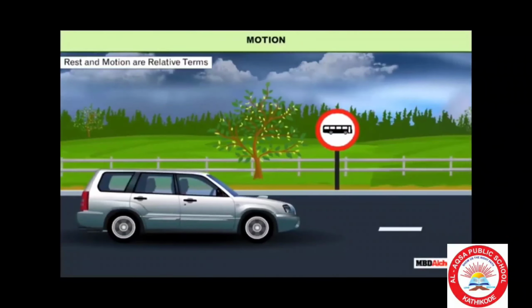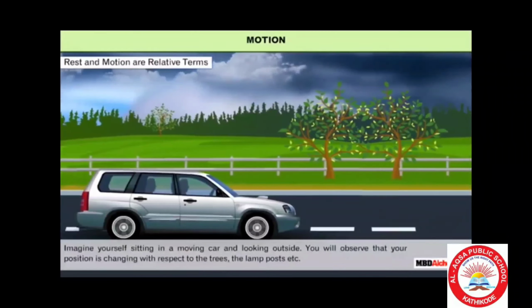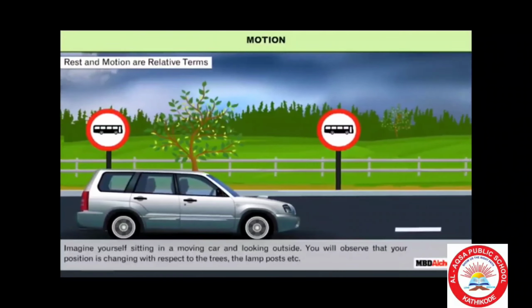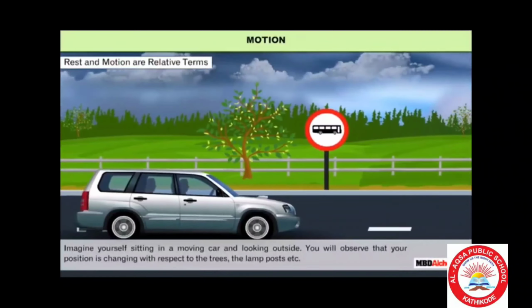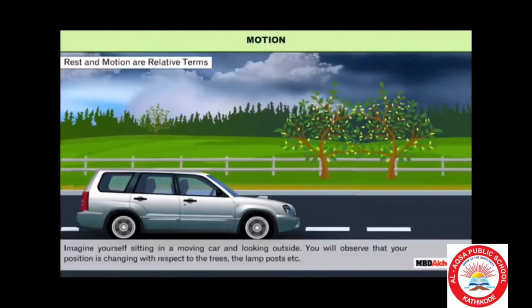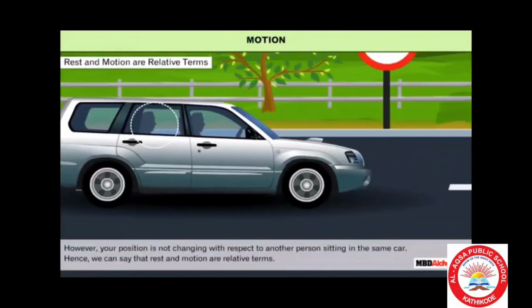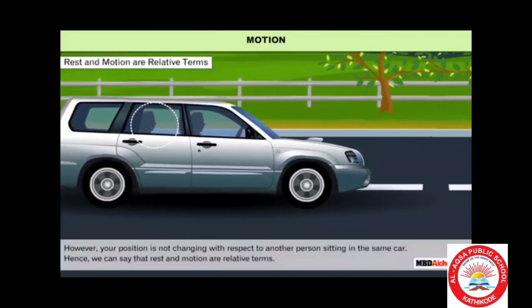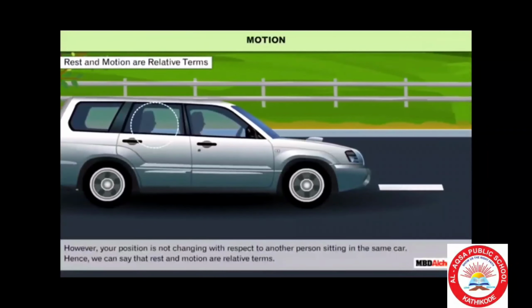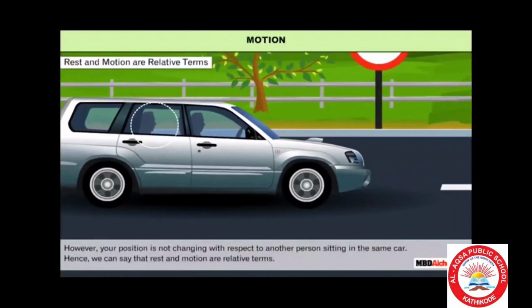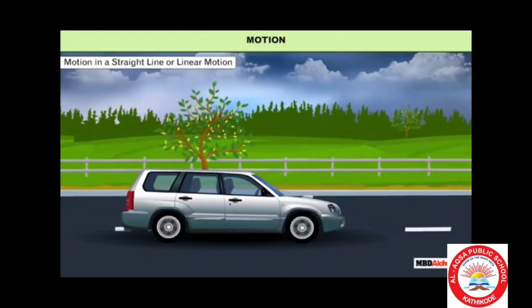Actually, rest and motion are relative terms. Imagine yourself sitting in a moving car and looking outside. You will observe that your position is changing with respect to the trees. However, your position is not changing with respect to another person sitting in the same car. Hence, we can say that rest and motion are relative terms.